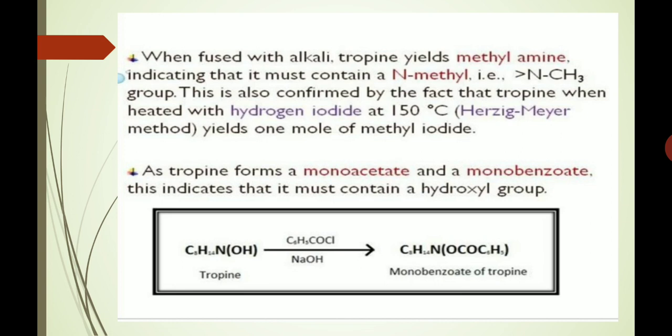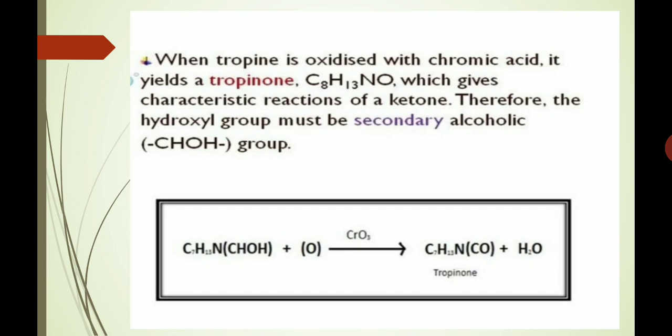As tropine forms a monoacetate and a monobenzoate, this indicates that it must contain a hydroxyl group, as I have shown in this reaction. When tropine is oxidized with chromic acid, it yields tropinone with the molecular formula C8H13NO, which gives characteristic reactions of a ketone. Therefore, the hydroxyl group must be a secondary alcoholic group.